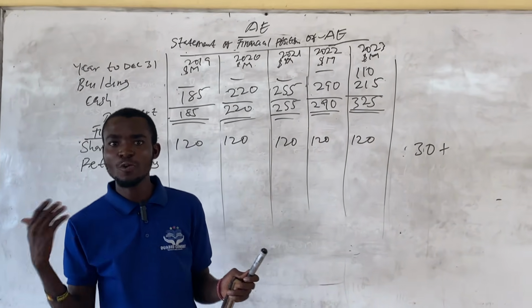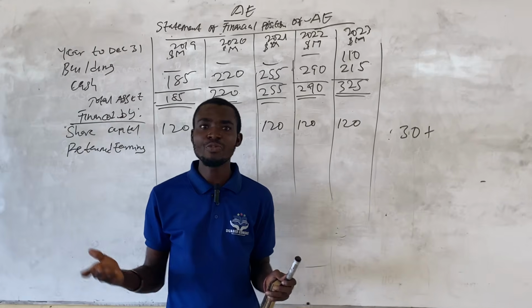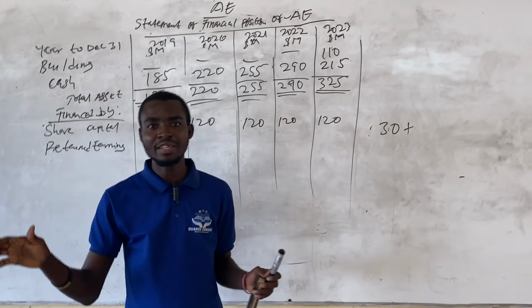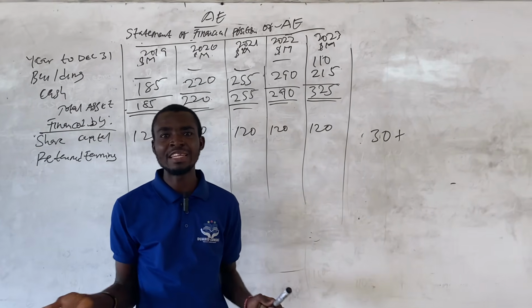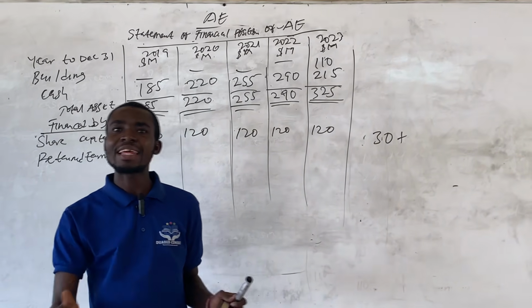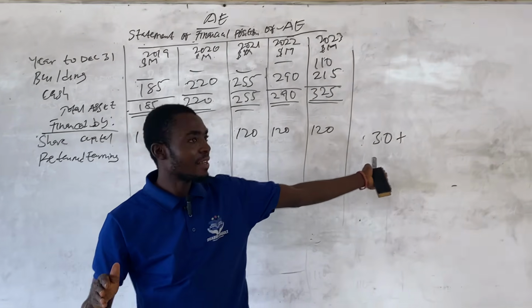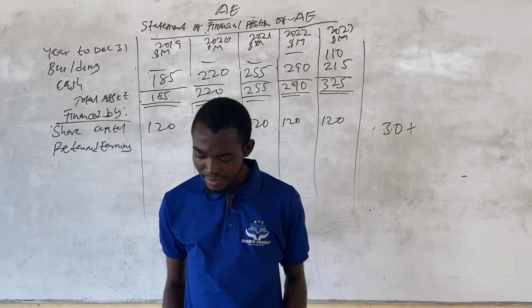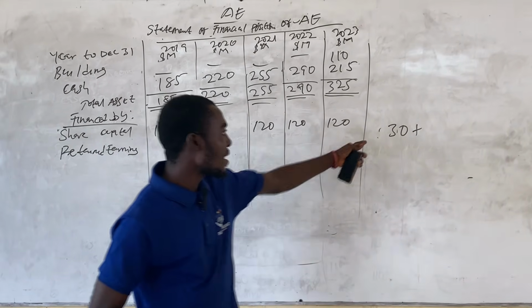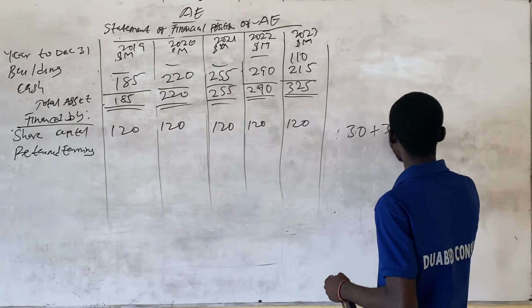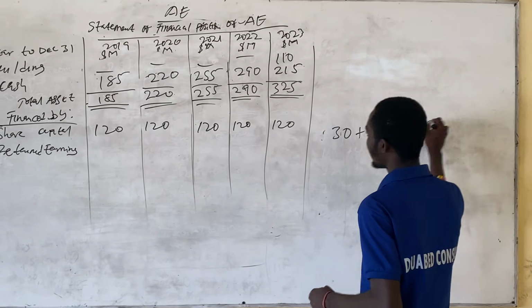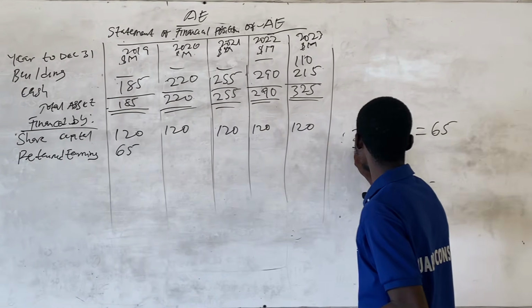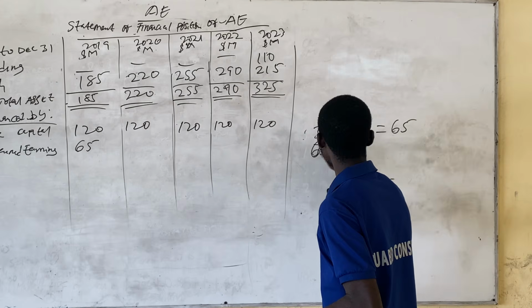Because we know that retained earnings is a part of the profit that the organization didn't distribute to its shareholders as a dividend. And then in this question, we are not paying any dividend. So it means that we'll be adding the entire net income to the retained earnings open balance. So for 2019, the net income was 35. So you add the 35 to the 30 to get a retained earnings of 65. And then this balance will serve as an open balance for the second year.